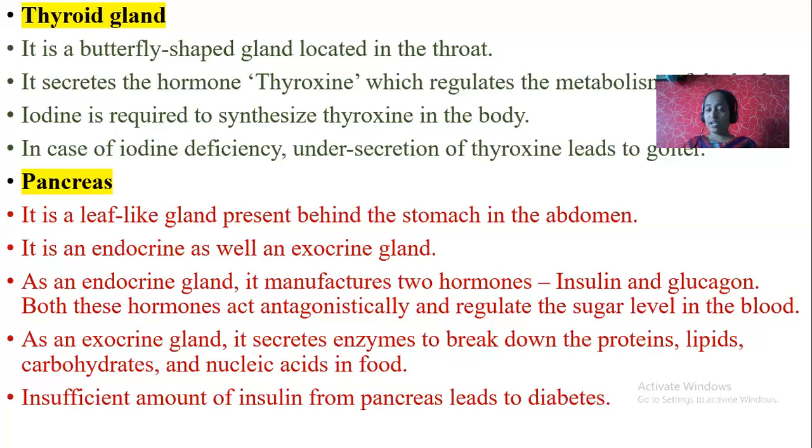So if insulin isn't produced in your body properly, then what will happen? Automatically your body's glucose level will be more. There is no insulin hormone to convert the excess glucose into glycogen. Now your blood sugar level is high. This condition is called diabetes, commonly called sugar. So in hospitals, they give insulin hormone or insulin tablets or pills.